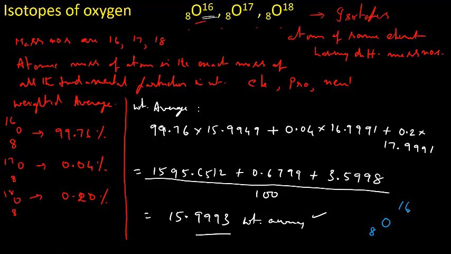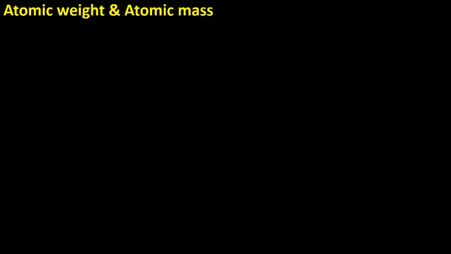Since it is the most abundant isotope, available at 99.76%, we take this mass number 16 for calculation purposes, since we can do calculations in an easy manner. Have you got this? Yes, sir. Okay, let us proceed next.